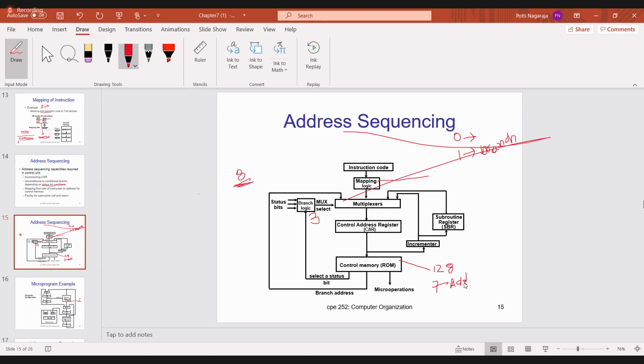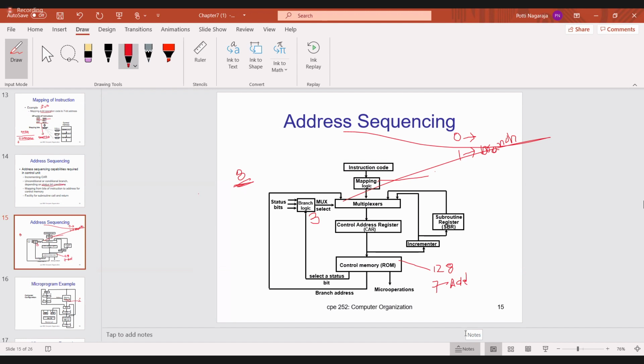Now one more is the subroutine register. Suppose you are executing the main program and you get a call instruction. The call instruction is present in the main program. While executing the call instruction, you have to go to some other program.